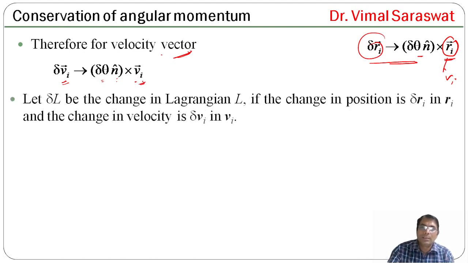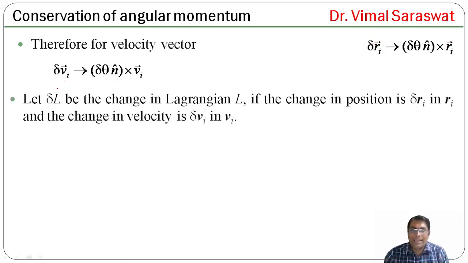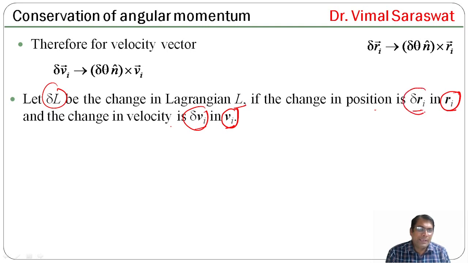Let delta L be the change in Lagrangian L if the change in position is delta Ri in Ri and the change in velocity is delta Vi in Vi. So velocity is changed by delta Vi, position is changed by delta Ri and L is changed by delta L.